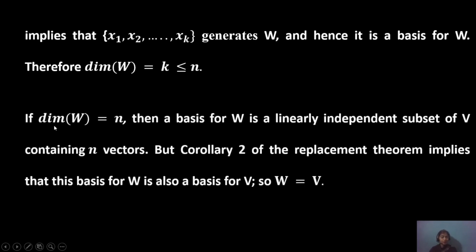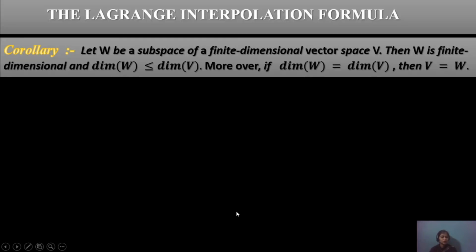Now, if dimension W equals n, then the basis for W is a linearly independent subset of V containing n vectors. But corollary 2 of the replacement theorem implies that a basis for W is also a basis for V. Hence, we prove that W equals V.